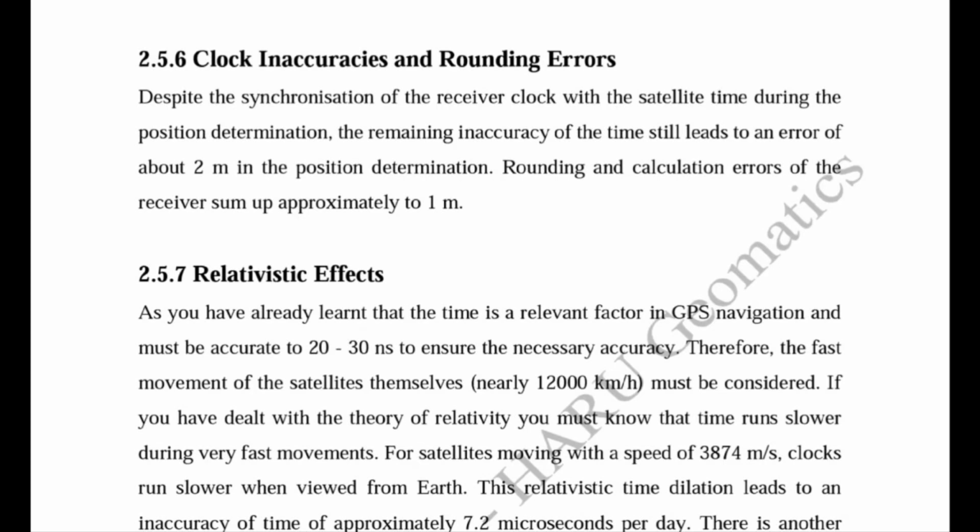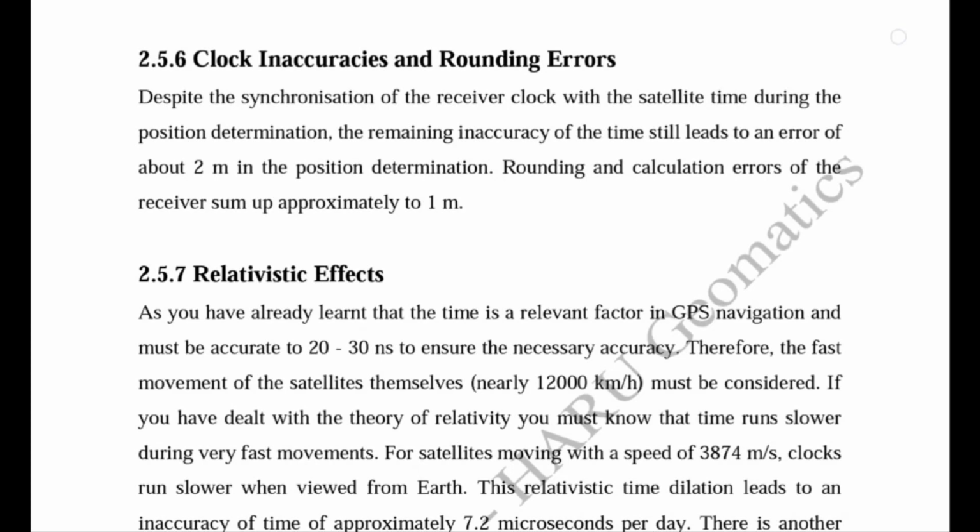After clock inaccuracy there is another error, similar to it, known as the rounding error. We have to calculate our position and the distance between the GPS receiver and satellites, so it must be very accurate and very precise. By rounding the large quantity, there is an error, which causes an error of approximately up to 1 meter in the position determination.